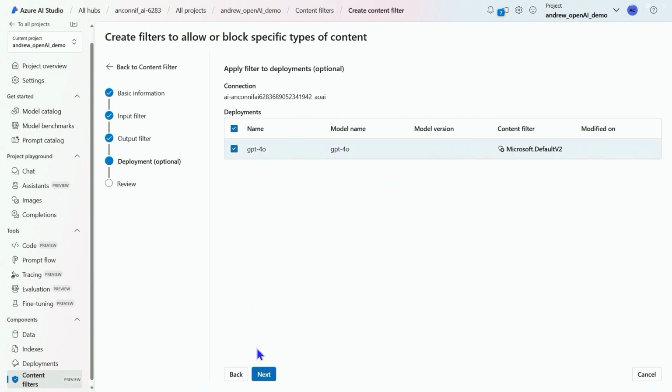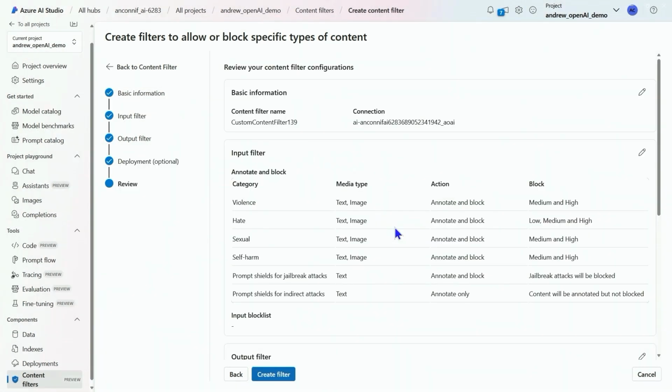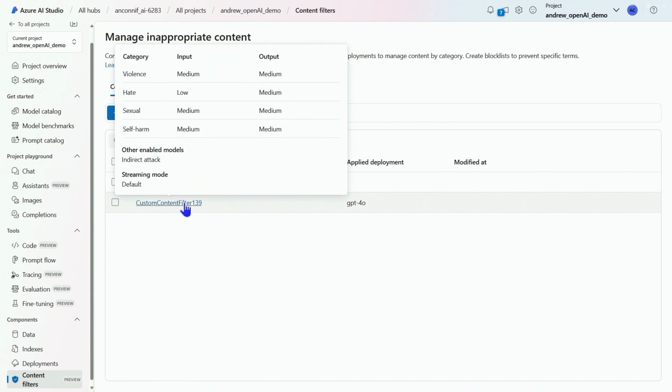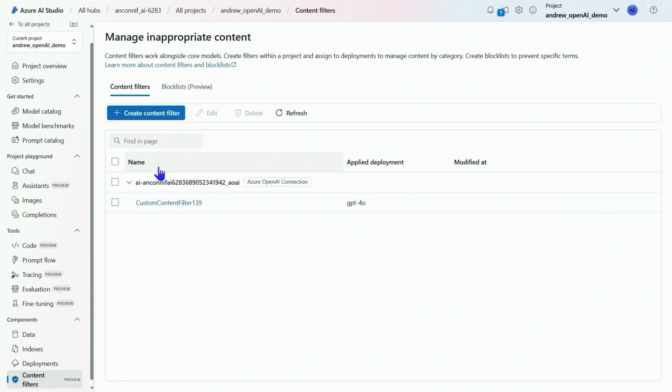So here what we're going to do is we're selecting our model, and once we're done and we create our filter, it's going to be applied directly to that 4o model. You can do this later as well, but that is a quick walkthrough of how to set the thresholds for your content filters and have custom content filters on your different models.